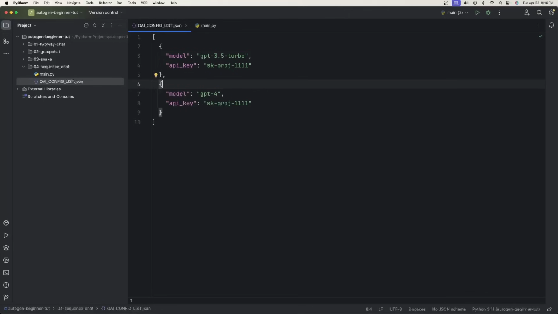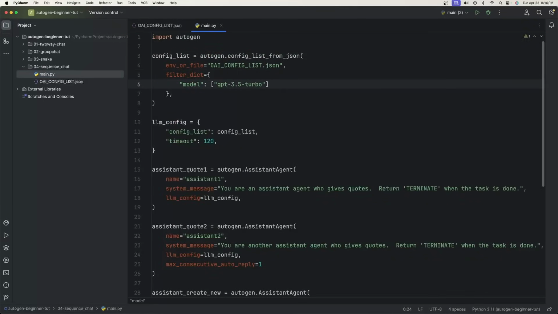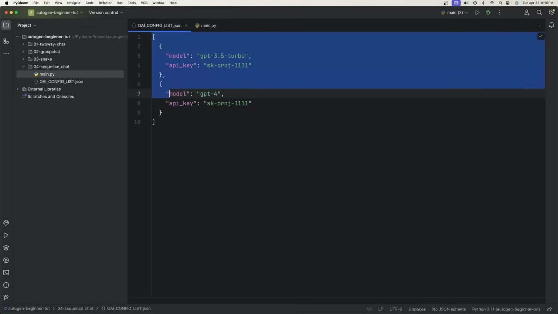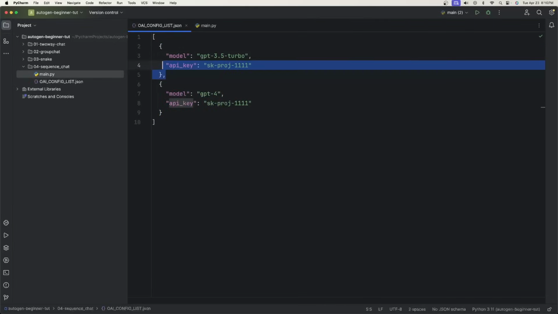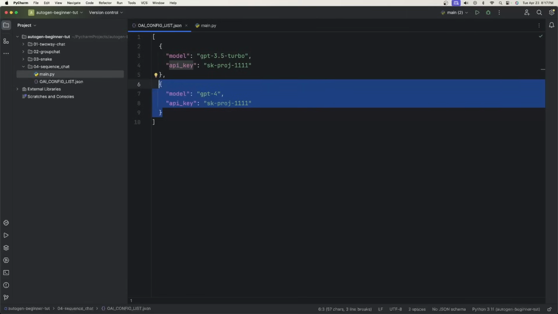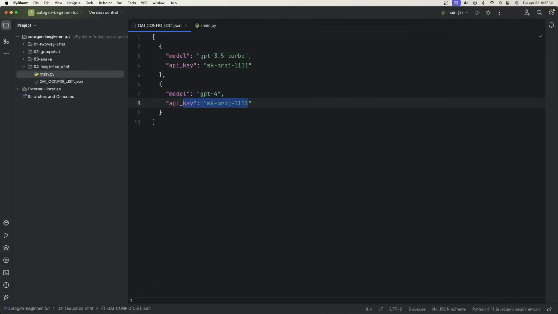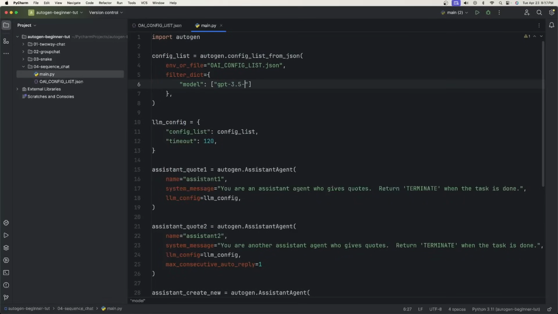Well, if I just send this to the main Python file and I didn't have this filtered dictionary there, then this would just grab the first one, so it would just grab 3.5 turbo anyways. But if I wanted to use, say, GPT-4, then I would have to put GPT-4 in here, and it filters out from this array which properties or configuration you want to use. So in this case, it would look at this one, look at the model GPT-4, and also get the API key from it. I just want to use 3.5 turbo, so I'm going to keep that there. And this is just another way that you can use the configuration.